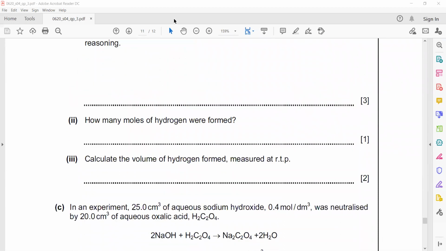So we got the moles of hydrogen now, 0.1. Now calculate the volume of hydrogen at room temperature. So after getting the moles, the formula which relates moles and volume of a gas: moles is equal to volume of gas in dm cube divided by 24. So moles we have 0.1, and volume we don't know, divided by 24. So 24 multiplied by 0.1, it will be 2.4 decimeter cube.